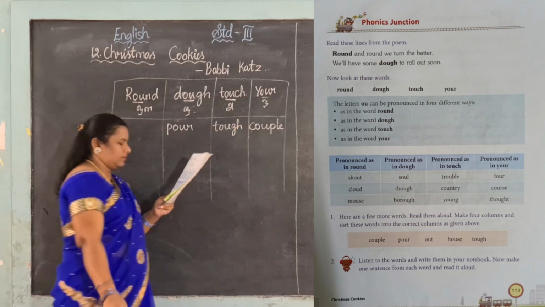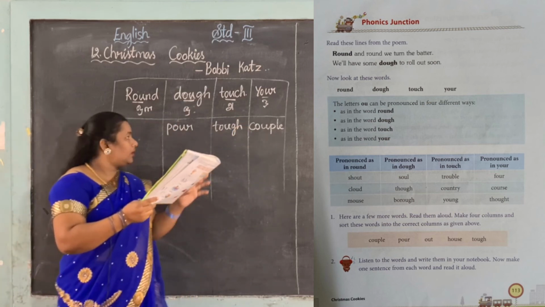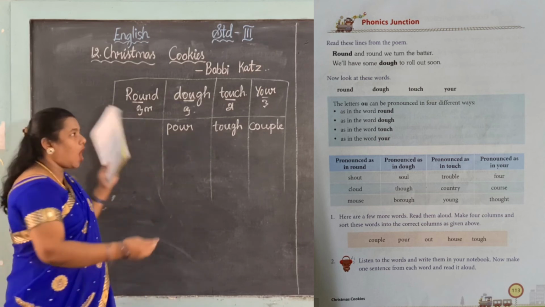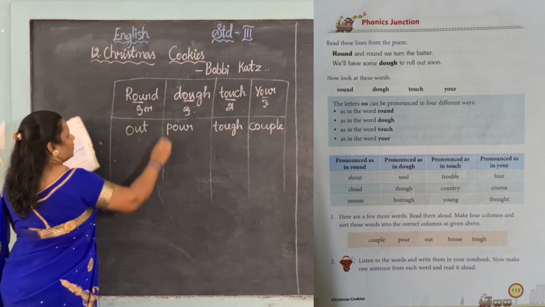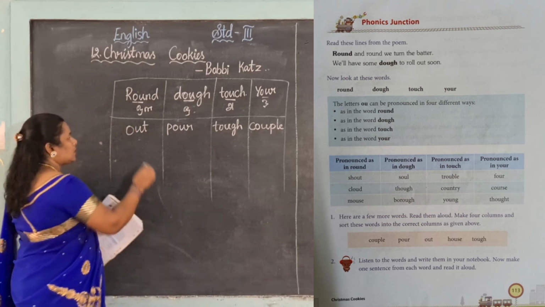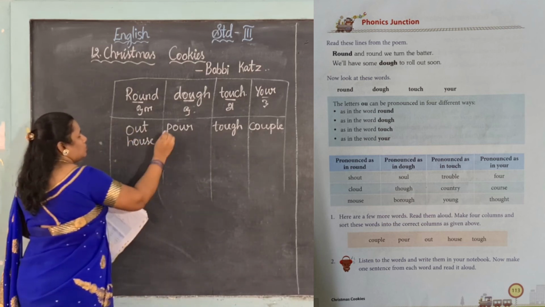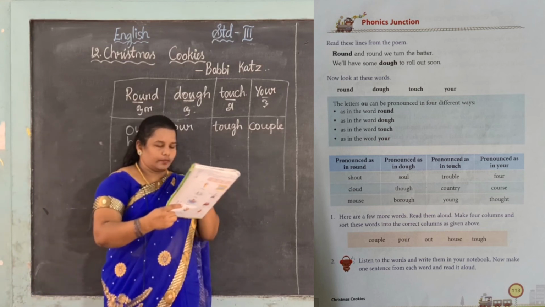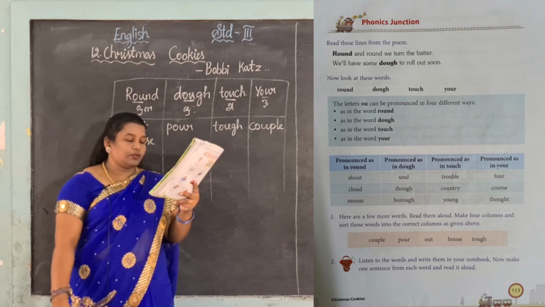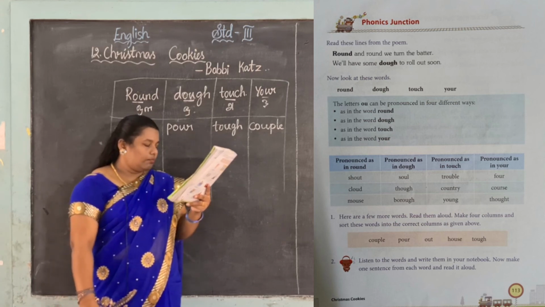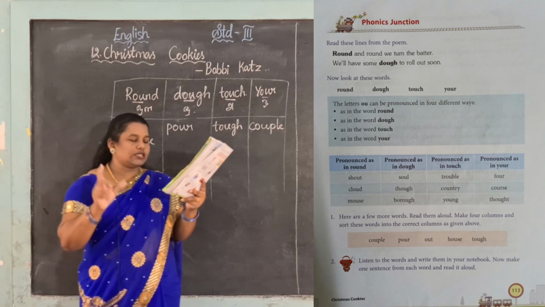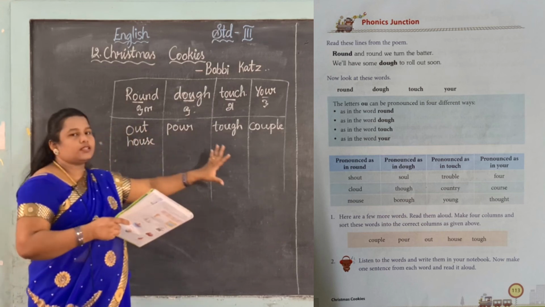Okay, tough. Yes, next one, couple, already we have written. Next, out. See, out. Yes, out. So then, house. How. This also comes under the ow sound, house. Okay, so you want to write here. See, we can split these words. Okay, now, listen to the words and write them in your notebook. Now, make one sentence from each word and read it. Okay, you do not need to frame the sentence. You just split the words according to the pronunciation.